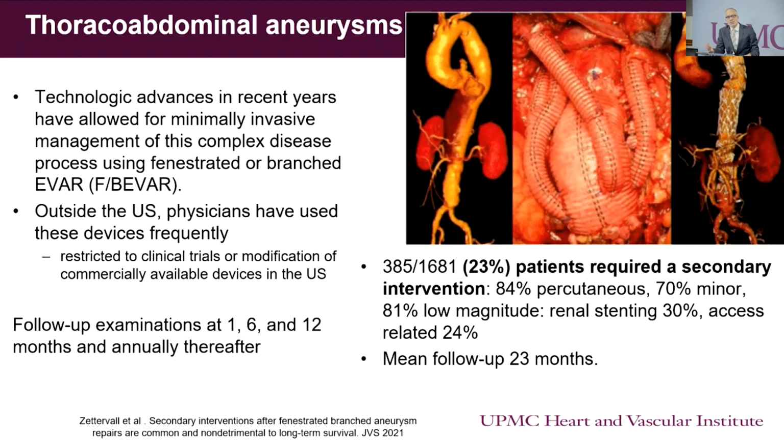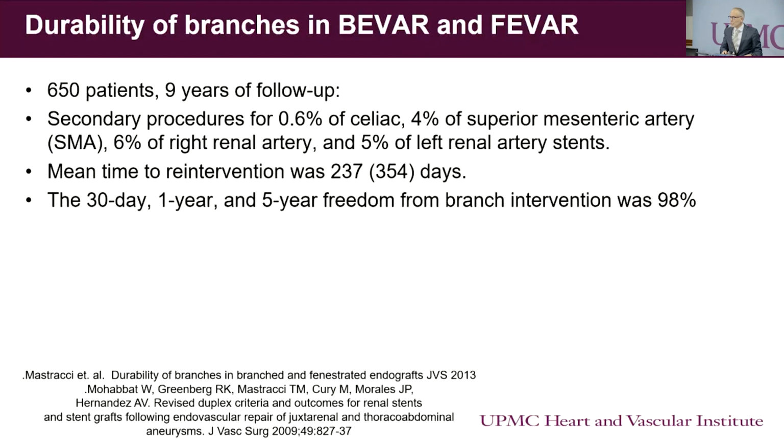A lot of those interventions are related to branch vessel reintervention, but also to access site complications. The branches are typically durable. In this original series from the Cleveland Clinic, you can see that the freedom from reintervention is up to 98%, but there's clearly a finite need for reintervention at each and every one of the visceral vessels, whether it's the celiac, the SMA, or any of the renal arteries.